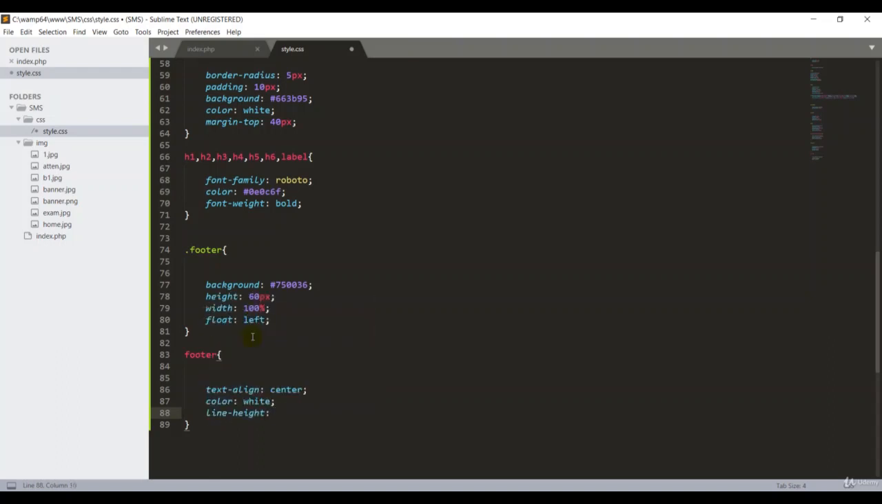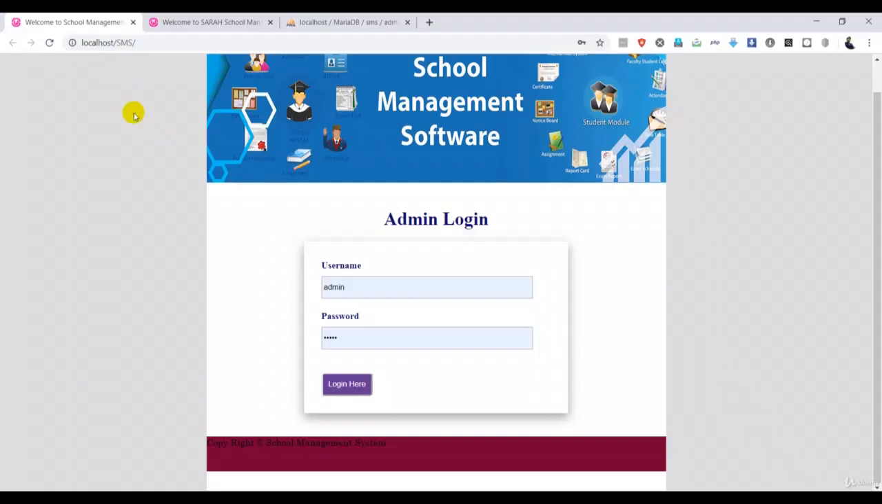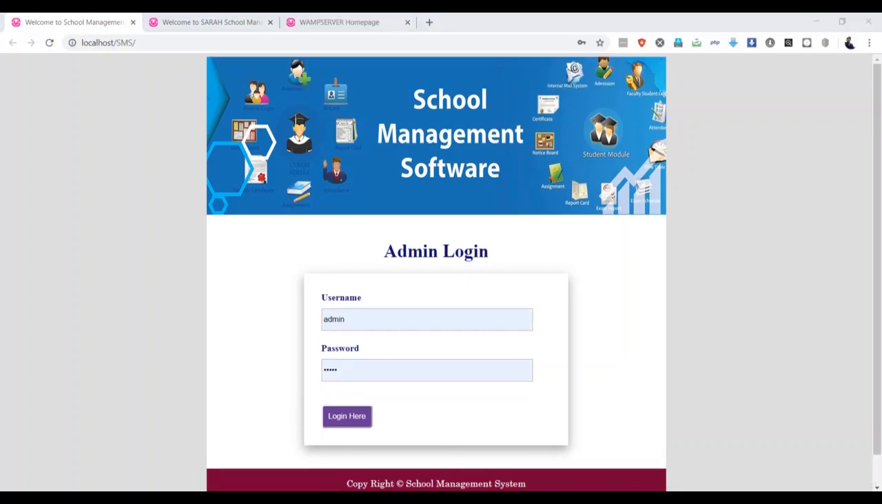Yeah, line height you can give 50 pixel. Okay, Ctrl+S, go back and refresh. Here you go guys, it looks very nice. Now we have to create a new database for our system.